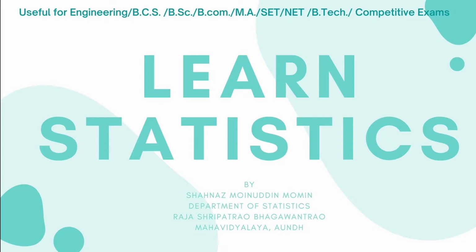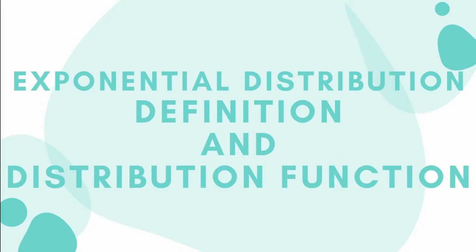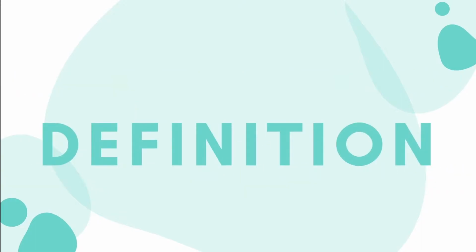The topic of today's lecture is exponential distribution. In the previous lectures, we have already learned the continuous uniform distribution. Now from today's lecture, we will start a second continuous distribution known as exponential distribution. In the exponential distribution, we will learn 2 points. Number 1, definition of exponential distribution, and the second point is distribution function of exponential distribution. So let us start with the definition.